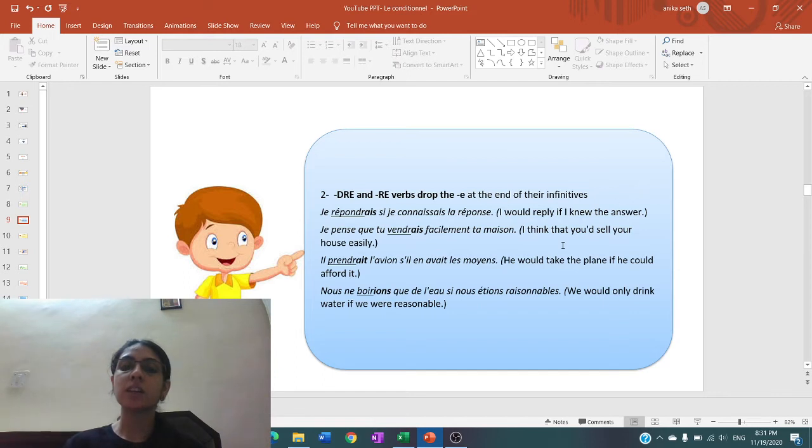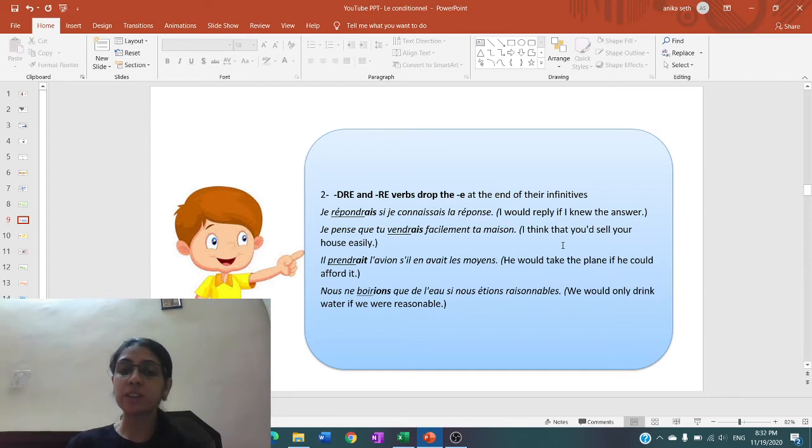Then next one is il prendrait l'avion si l'on avait les moyens. He would take the plane if he could afford it. That means this is a hypothetical situation. It is a wish maybe. But right now this situation is not true because right now he cannot take the plane. He would take it if he could afford it. Right?